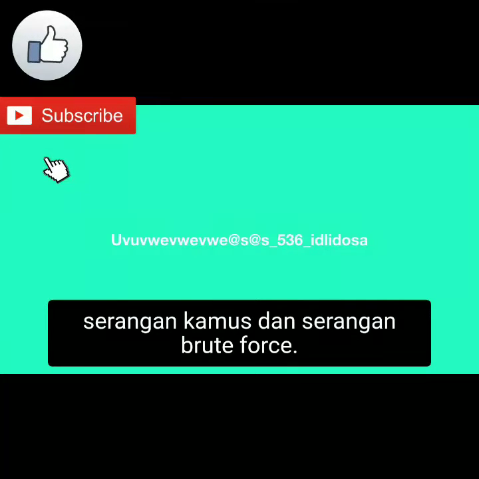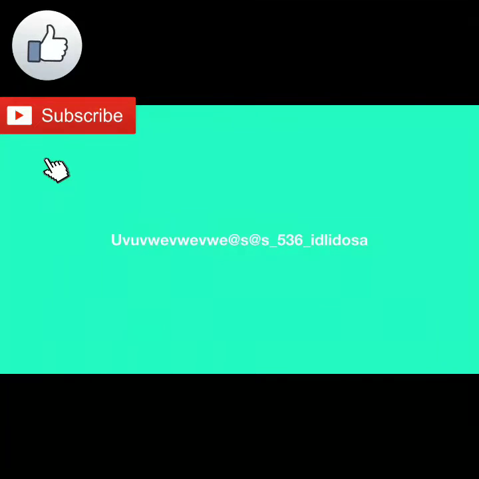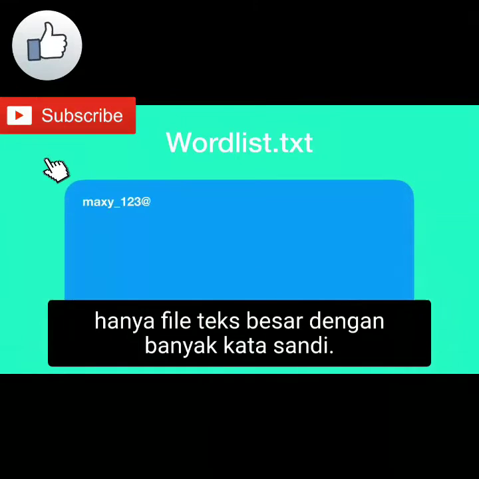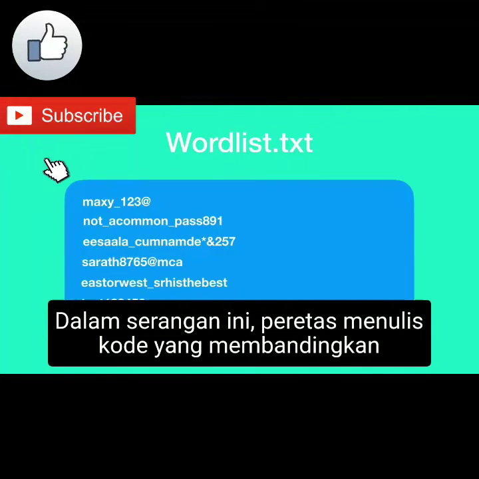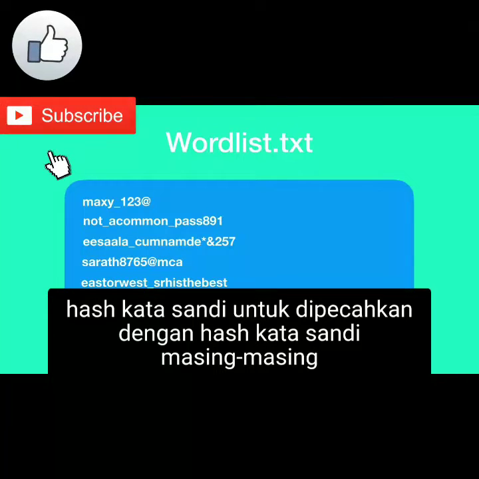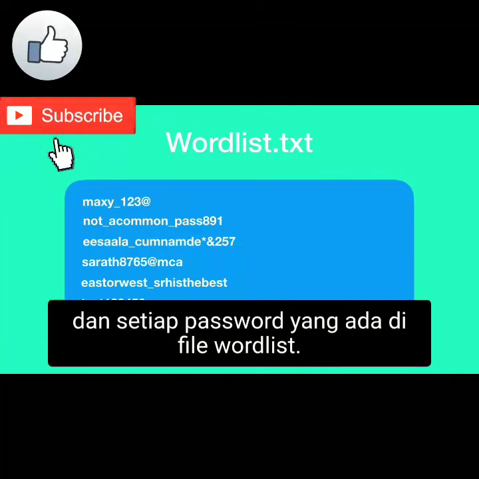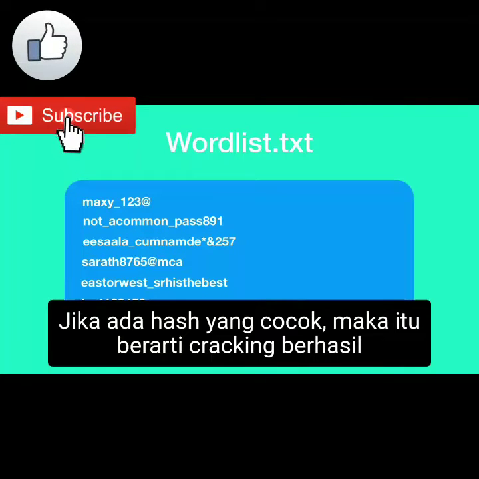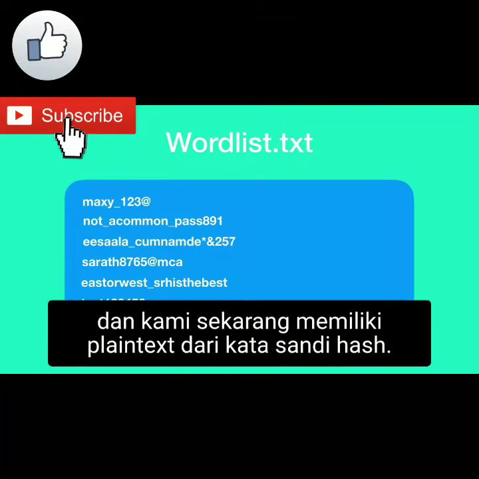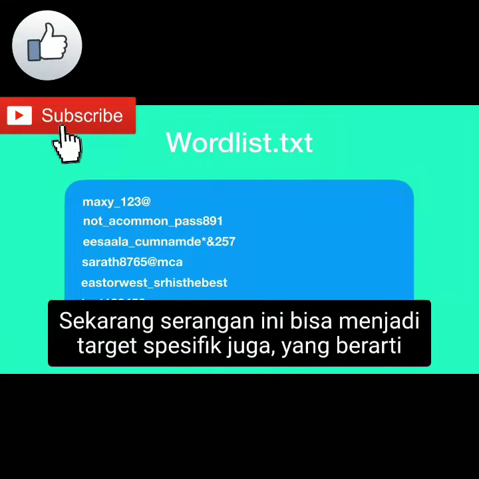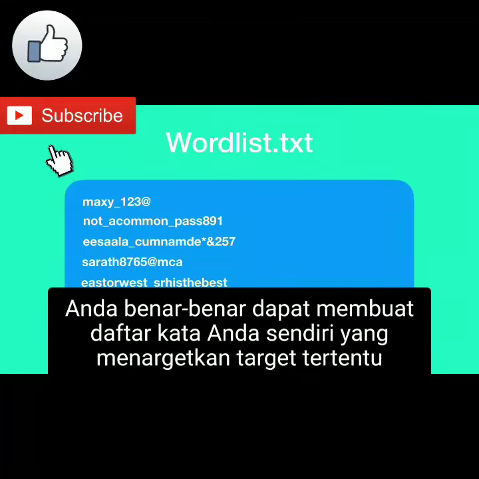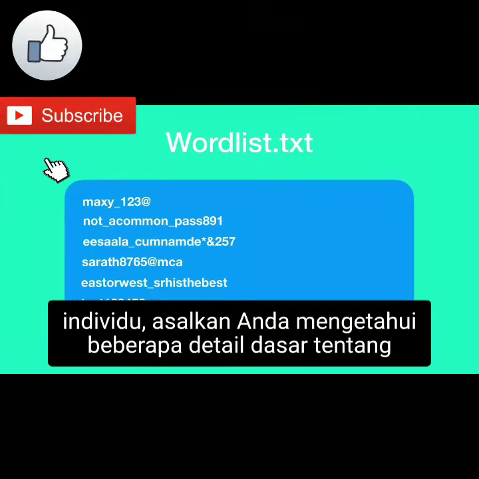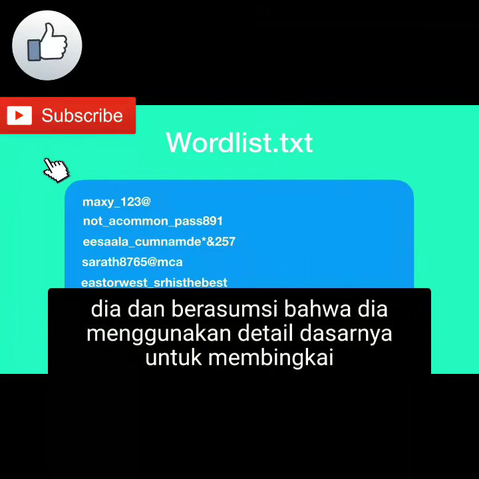So there comes dictionary attack and brute force attack. Both are quite similar. In dictionary attack, you have a word list. A word list is nothing but a huge text file with loads of passwords. In this attack, the hacker writes a code which compares the password hash to be cracked with the password hash of each and every password that exists in the word list file. If any hashes match, then it means that the cracking is successful and we now have the plain text of the hashed password. Now this attack can be target specific as well, which means you can actually create your own word list targeting a specific individual, provided that you know some basic details about him and assuming that he used his basic details to frame his password.